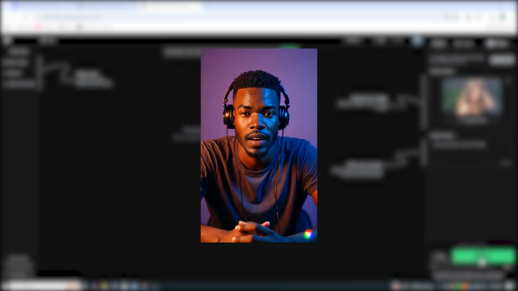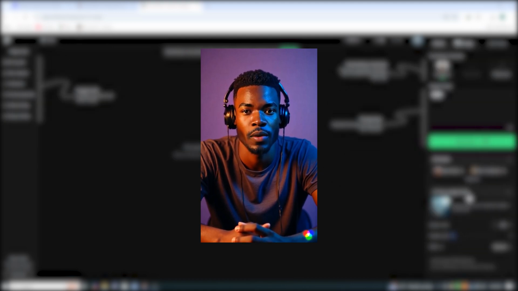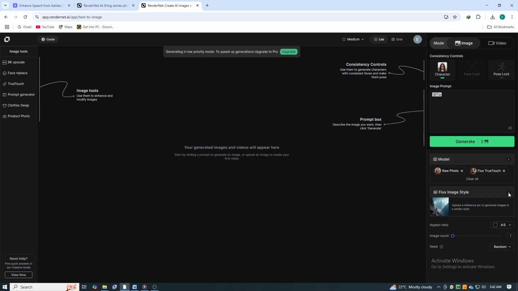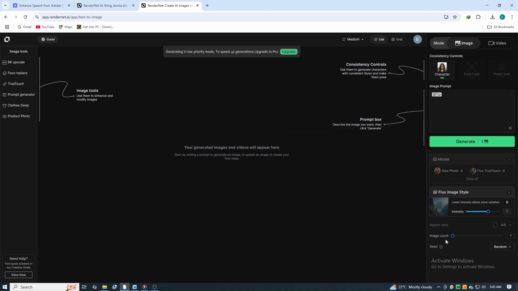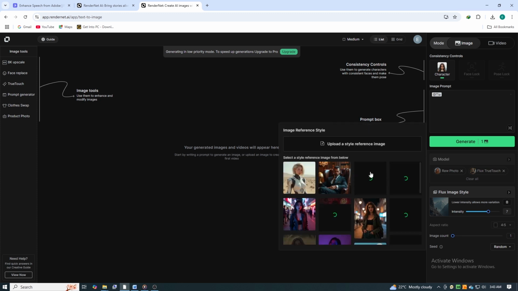Beyond the core features, RenderNet offers advanced tools like pose control, change at true touch, and even narrator functionality, allowing your characters to speak. These tools elevate the level of realism and interactivity, opening up new possibilities for content creation. With RenderNet AI, the future of video is here.